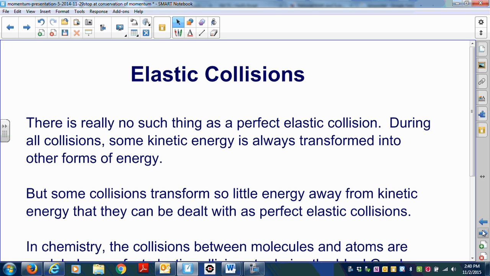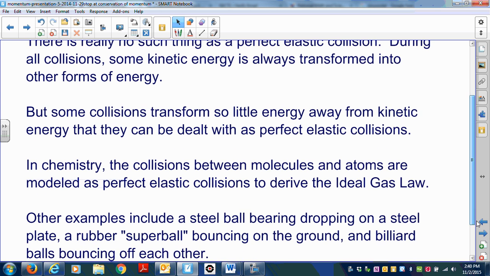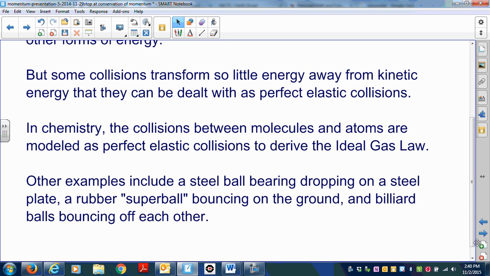But some collisions transform so little energy away from the kinetic energy that they can be dealt with as perfect elastic collisions. In chemistry, the collisions between molecules and atoms are modeled as perfect elastic collisions to derive the ideal gas law. Other examples include a steel ball bearing dropping on a steel plate, a rubber superball bouncing on the ground, and billiard balls bouncing off of each other.